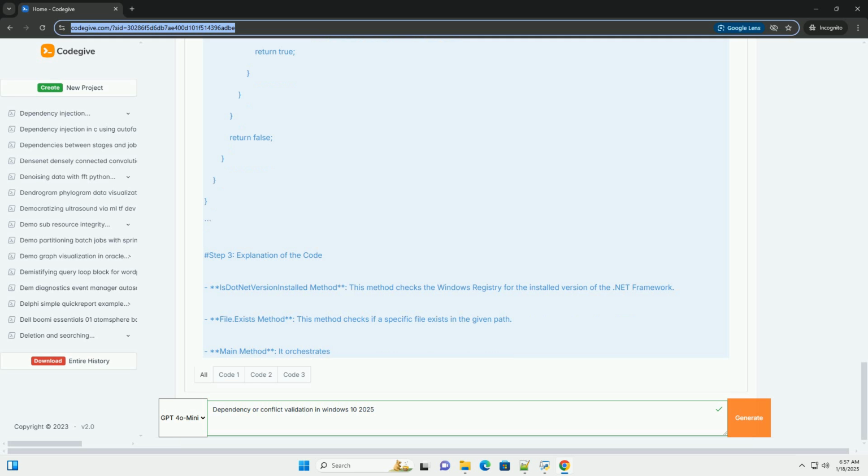Conclusion. Dependency and conflict validation are essential to ensure that your Windows application runs smoothly. By using the provided example, you can build a simple validation mechanism that checks for necessary dependencies before proceeding with your application's logic. This can be expanded further based on the specific dependencies your application requires.